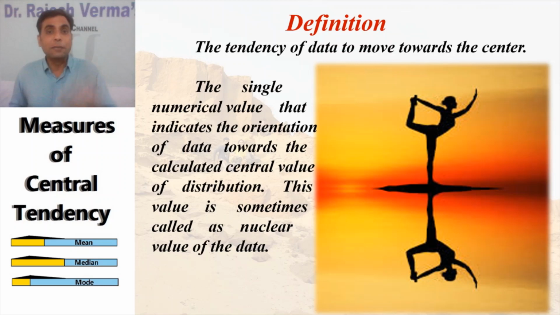This value is sometimes called the nuclear value of the data. Why? Because the nucleus is the center part of the atom. Similarly, you should not feel that the central value is already established with all the data. It is there, but we have to calculate it.